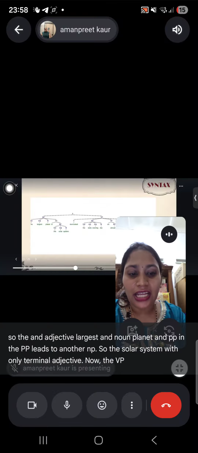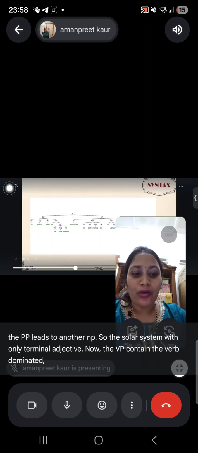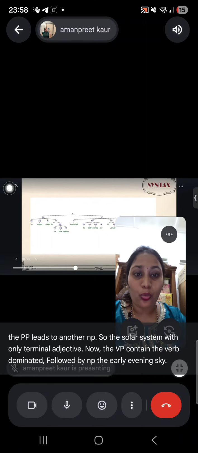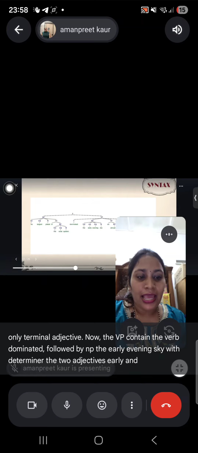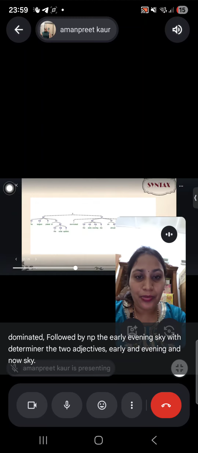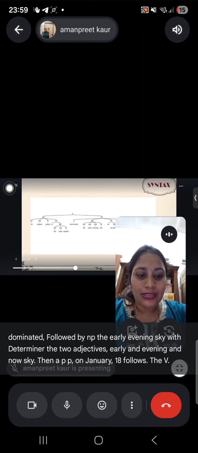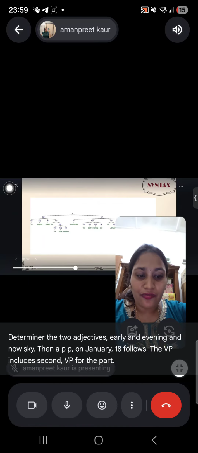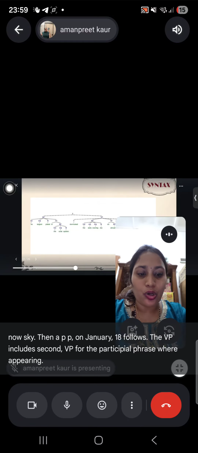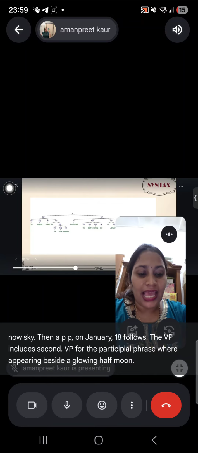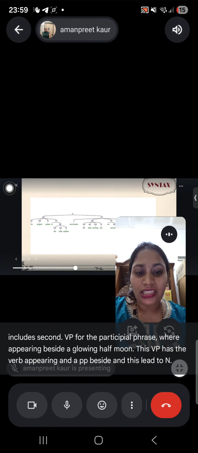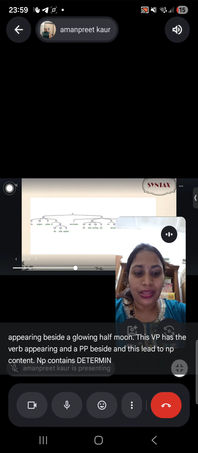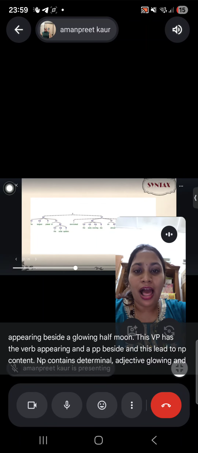The VP contains the verb dominated, followed by an NP, the early evening sky, with the determiner the, two adjectives, early and evening, and the noun sky. Then a PP, on January 18, follows. The VP includes a second VP for the participial phrase, appearing beside a glowing half moon. This VP has the verb appearing and a PP, beside, and this leads to an NP containing the determiner a, the adjective glowing, and the noun half moon.